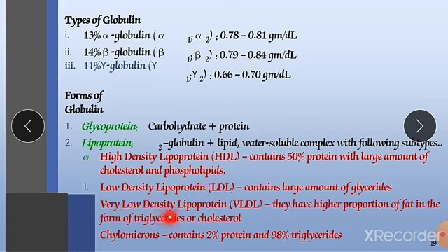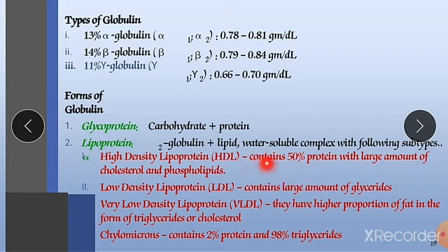Next is VLDL, also called very low density lipoproteins. They have a higher proportion of fat in the form of triglycerides and cholesterol. So this VLDL can get converted into LDL, and it is also a worsening condition. They are also not good, but compared to LDL they are better. But this VLDL can get converted into LDL, and in our body each and every type of lipoprotein has its level, and they should not cross their level.